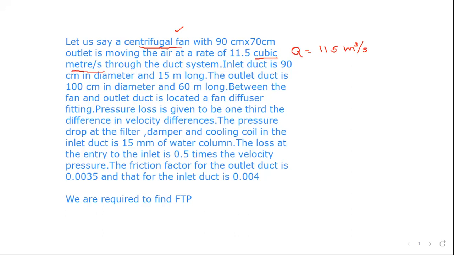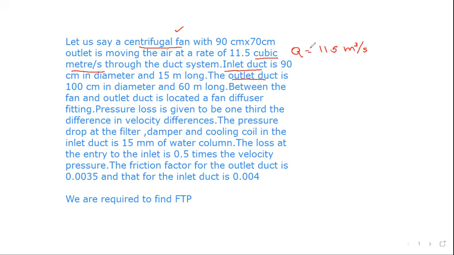In this numerical, the dimensions are given of the inlet duct, that is the return duct. It is 90 centimeter in dia, and the outlet duct is 100 centimeter in dia. The inlet duct is 15 meters long, and the outlet duct is 60 meters long. Now we are making an assumption that it is a straight duct. In actual real life problems, when you want to calculate the fan total pressure, the duct at the outlet as well as at the inlet would have a number of turns, bends and so on, depending upon the layout of the building, and it would have n number of fittings.